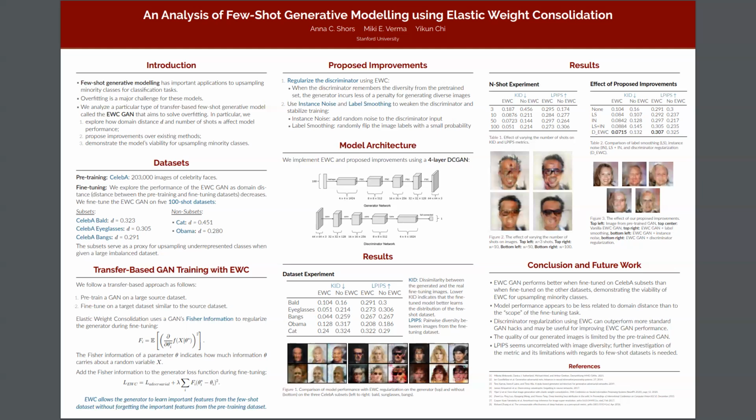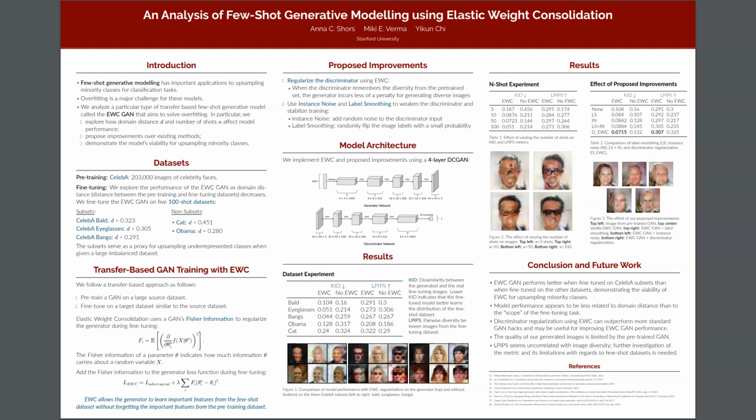We performed 3 main experiments. For the first, we trained the EWC GAN on 5 100-shot datasets, 3 of which are subsets of the pre-training dataset. We pre-trained the GAN on the CelebA dataset, which has about 200,000 images of celebrity faces. The 3 subsets we chose are bald people, people with eyeglasses, and people with bangs. And the 2 non-subsets are 100 images of cats and 100 images of Barack Obama. The latter 2 datasets serve as examples of use cases that the EWC GAN was originally proposed for.